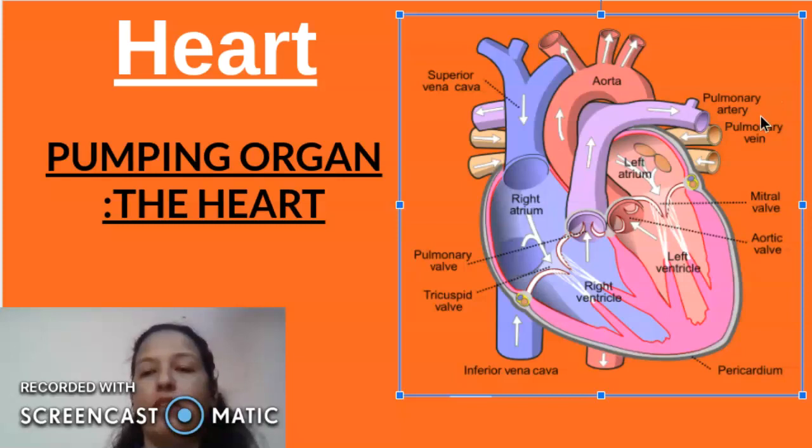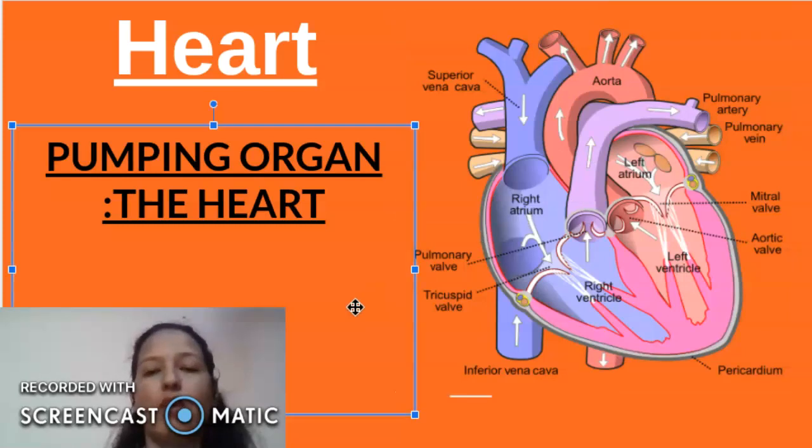And from the lungs, the oxygenated blood comes through the pulmonary vein to the left atrium. When blood enters, the left atrium relaxes, but when it contracts, it transfers the oxygenated blood to the left ventricle with the opening of the mitral valve here. And after this, the left ventricle pumps out the oxygenated blood to the rest of the body through the aorta. So in this way, the heart performs its function.